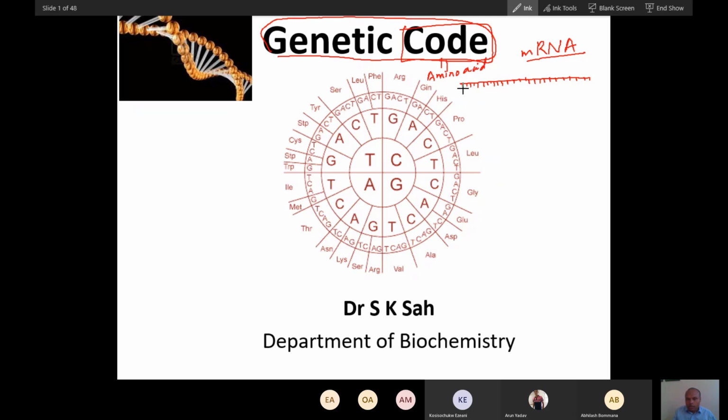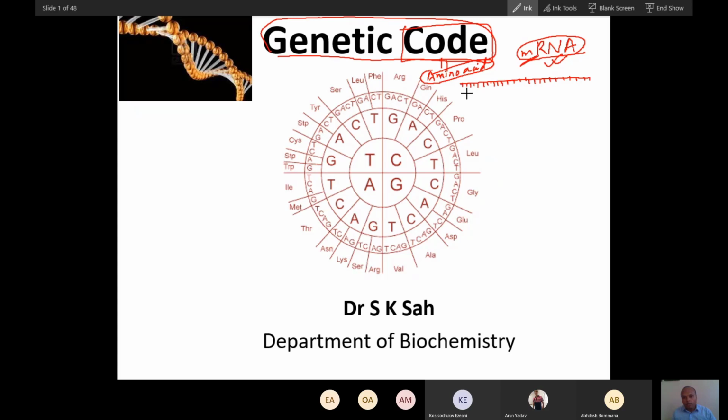These are the code on the mRNA. A particular code means a particular amino acid. So if somebody asks you where is codon present, you have to tell them this codon is present on mRNA. That is why this is called messenger RNA, because it carries the code for protein.